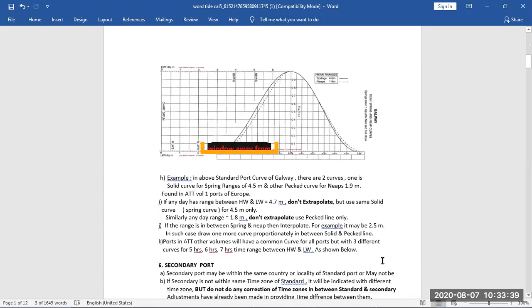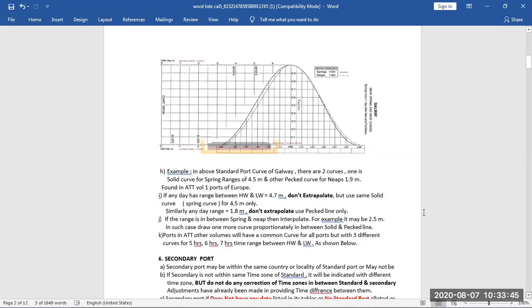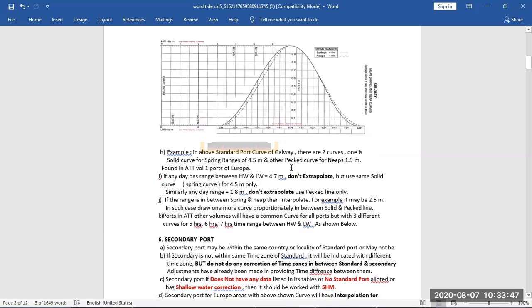Now this is the graph of a standard port. For example, this is a graph for Galway, which is a standard port, and it will be from ATT volume 1. So let me first tell you about ATT, there are three volumes.